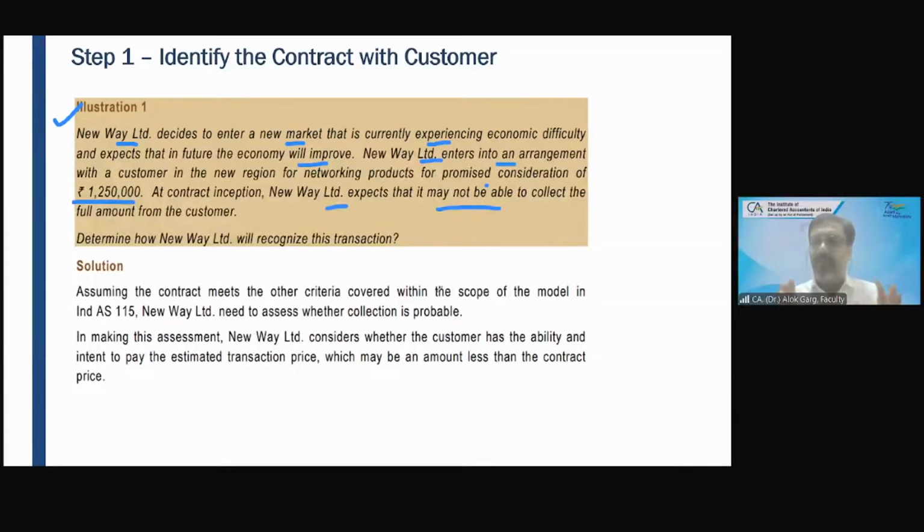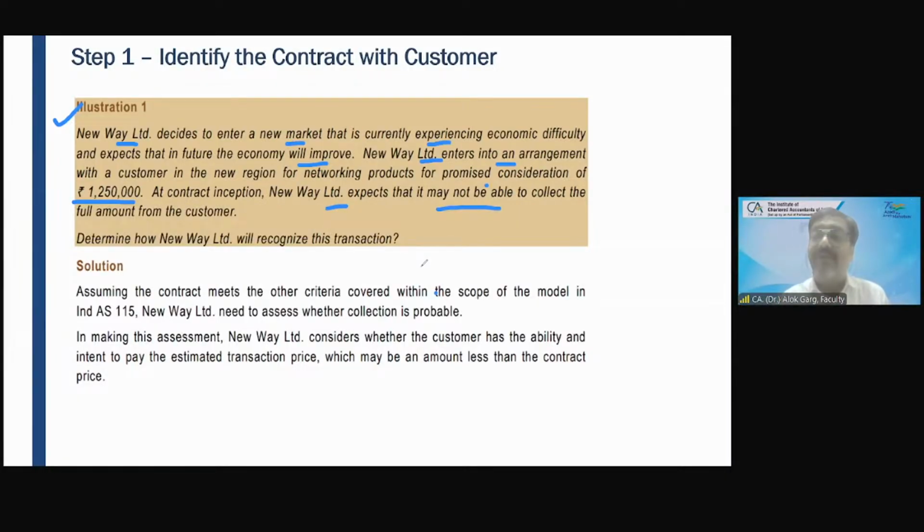So have you been able to understand this concept? Very important concept from the examination perspective also. This is where students are making mistakes. They only consider transaction price. They don't consider the probability of collection or certainty of collection. And at times, the students will get trapped. They thought that this condition is only for upfront revenue when you are recognizing for the first time. This is for the lifetime.